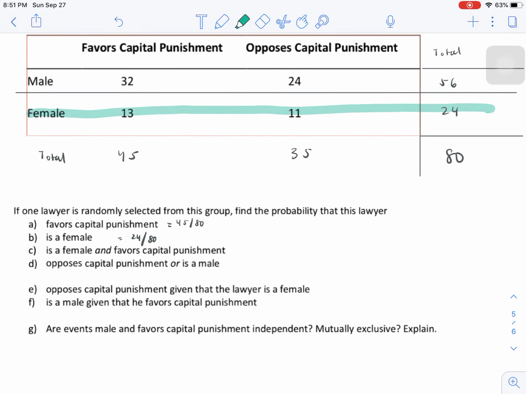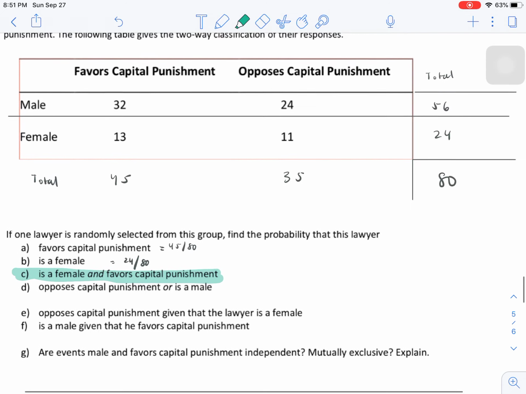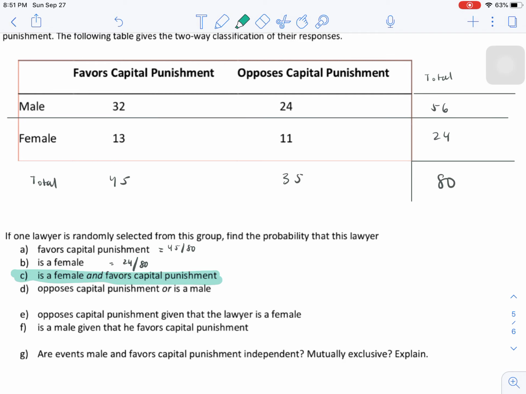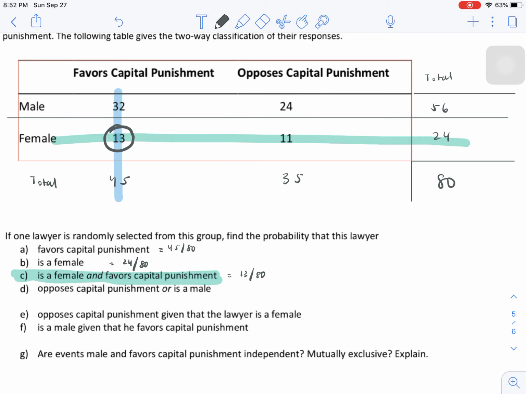Nice. Okay, now we get a little more complicated. What's the probability that a random lawyer is female and favors capital punishment? Well, we take the same approach as we did before. How many lawyers in our sample were female and favored capital punishment? There were exactly 13. 13 lawyers who were both female and favored capital punishment out of 80 total. So that probability is 13 out of 80.